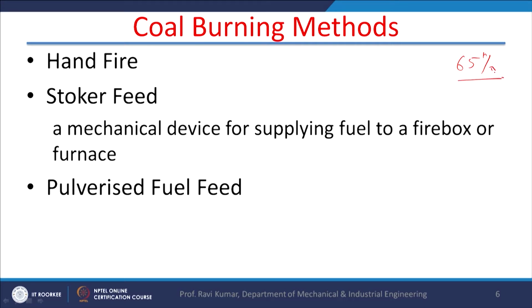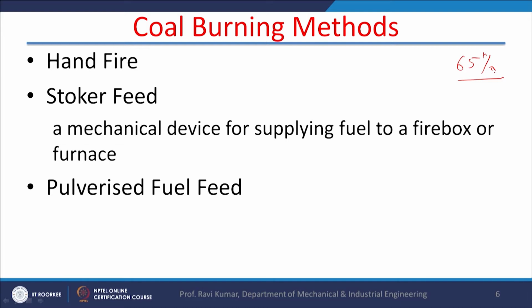But in most of the thermal power plants, or high capacity thermal power plants, coal is used as the fuel. Coal is abundant in India, and two thirds of the coal production goes to thermal power plants. Around 65% of the coal is used in thermal power plants. It is a low cost, high bulk item, and you must have seen the transportation of coal takes place through the railroad in India. There are several methods for the burning of coal. First is the hand fire system.